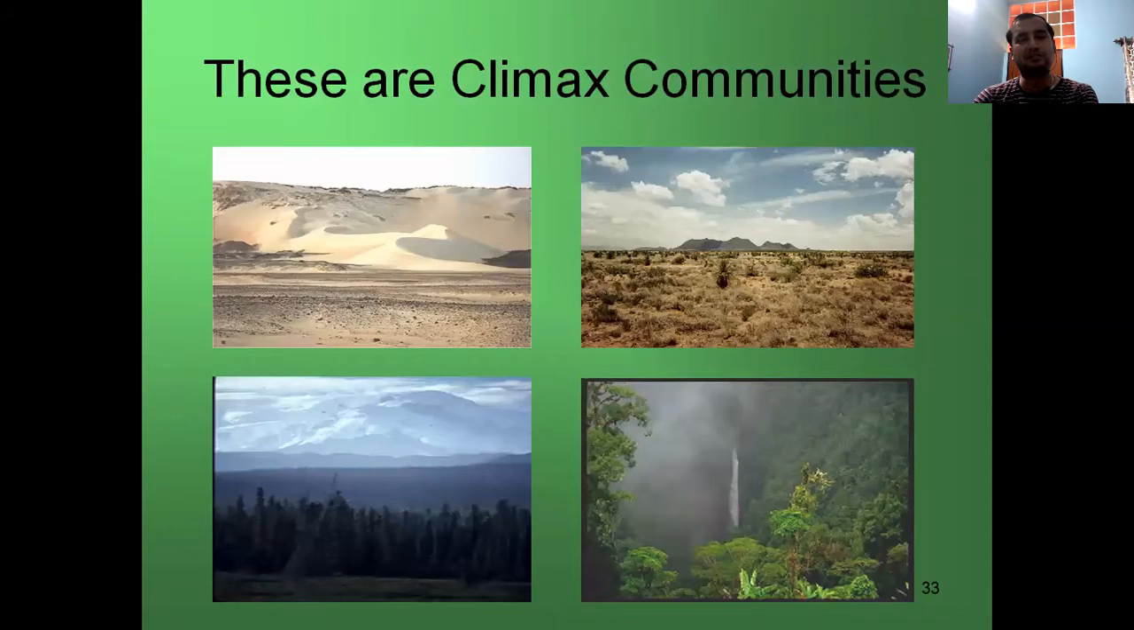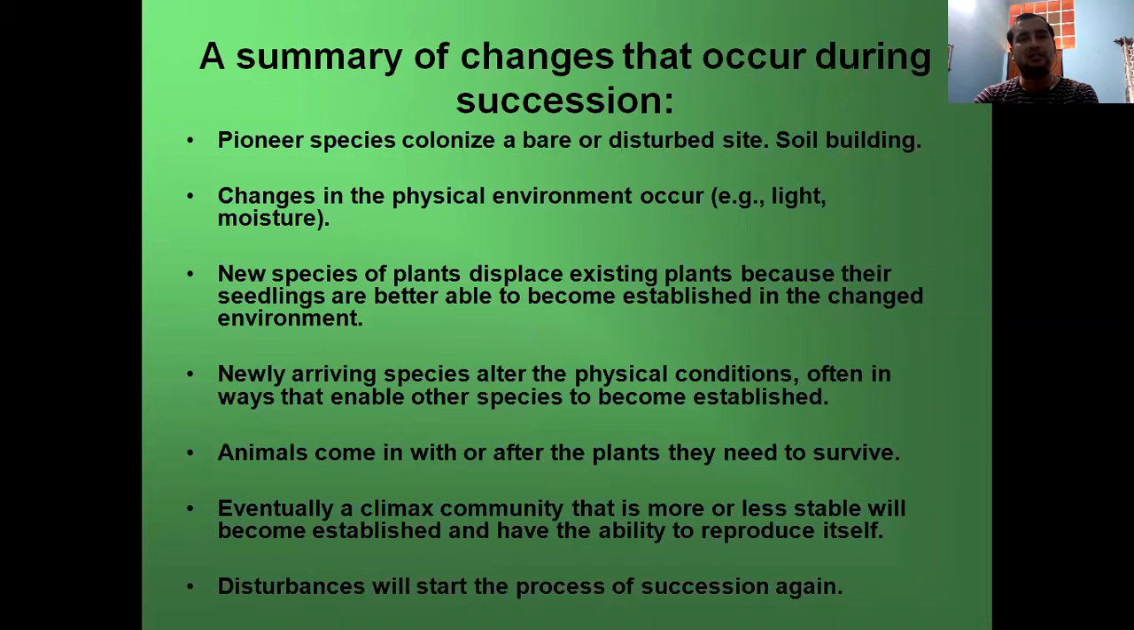So these are the examples of climax communities. A summary of changes that occur during succession: first come the pioneer species to colonize a barren area, then they change the physical environment, like light and moisture. Then new plant species displace the existing plants because their seedlings are better able to become established in the changed environment. Newly arriving species also change the physical conditions, often in a way that enables other species to become established.